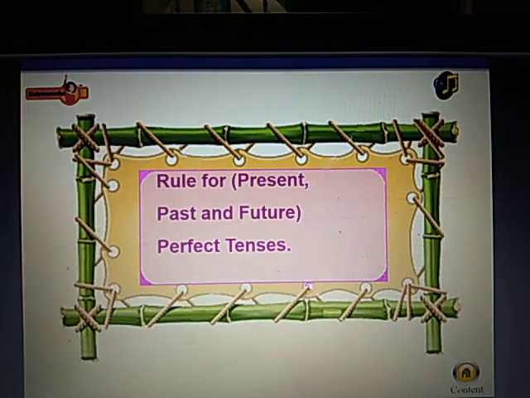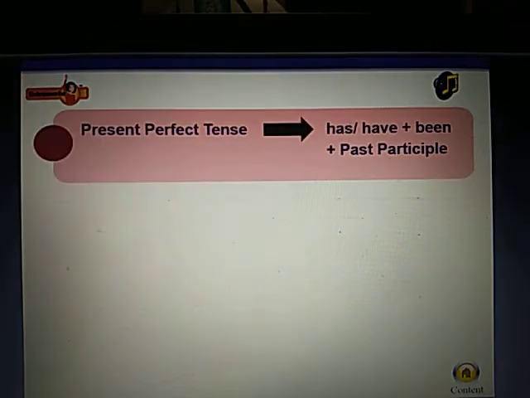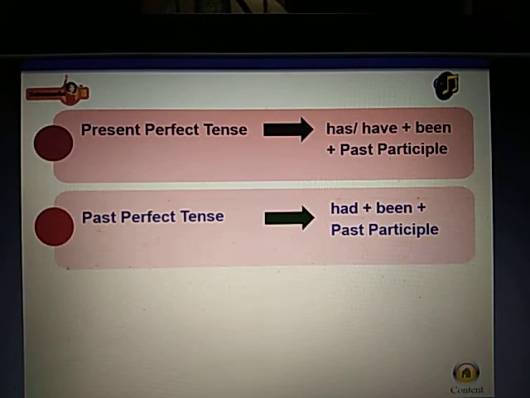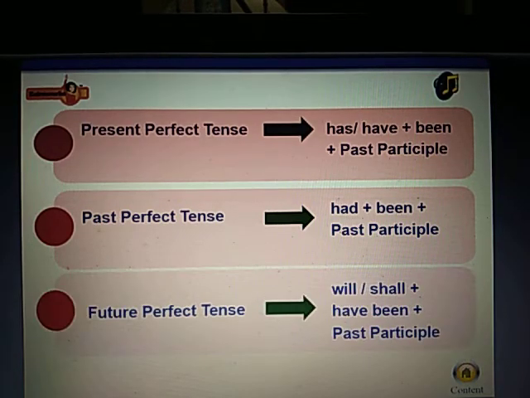Rule for present, past, and future perfect tenses. Present perfect tense. Has or have plus been plus past participle. Past perfect tense. Had plus been plus past participle. Future perfect tense. Shall or will plus have been plus past participle.